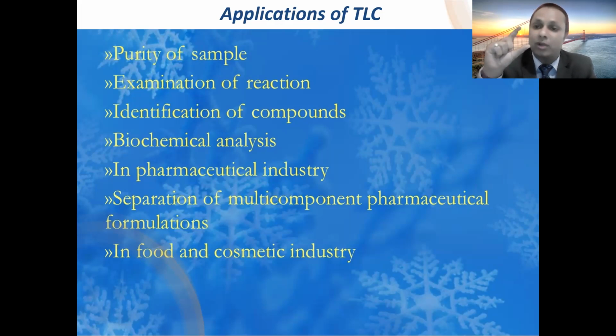Suppose you put salicylic acid and acetic anhydride in a mixture, and then you have to find out whether our reaction is proceeding or not. You can find that out with the help of the TLC method.